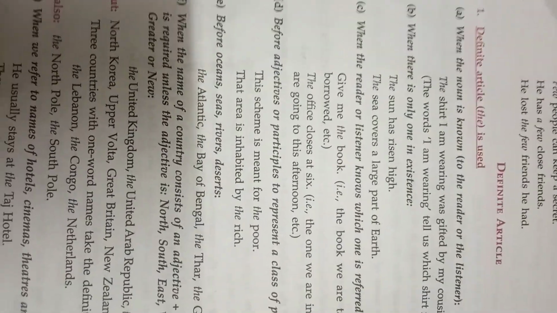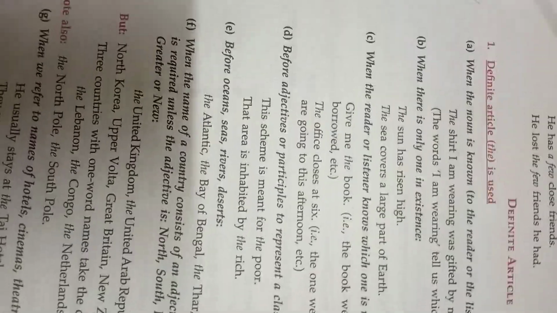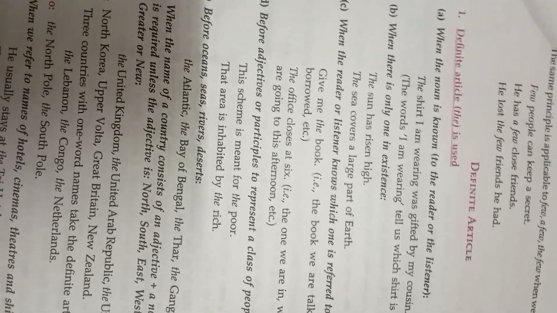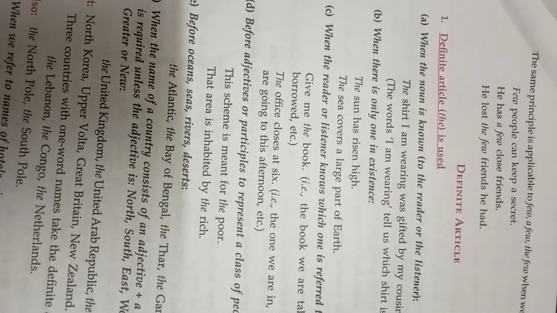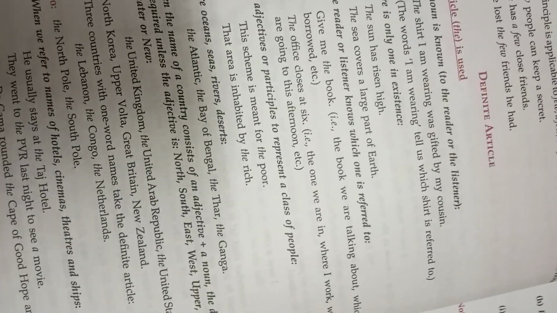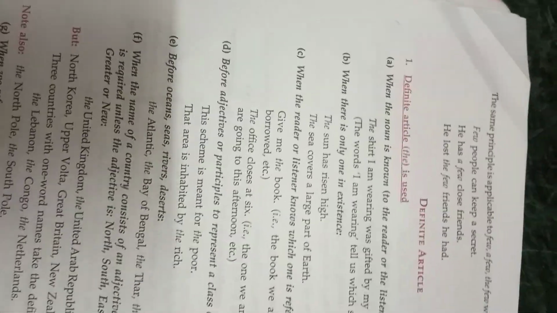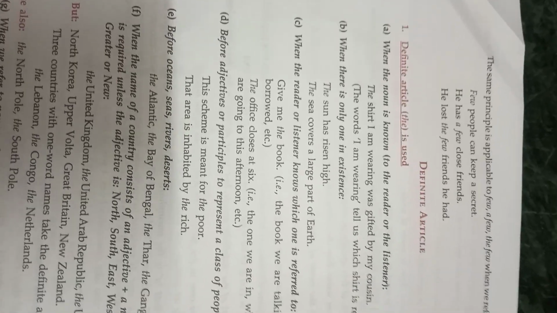See the point, when the reader or listener knows which one is referred to, it means it has already been mentioned. We already know what noun we are talking about, so we use the. Give me the book. If I say give me a book, it means any book, but when I say give me the book, it means the book I am talking about is already known to whom I am telling. For example, it can be the book you borrowed, which is kept there, which is mine.